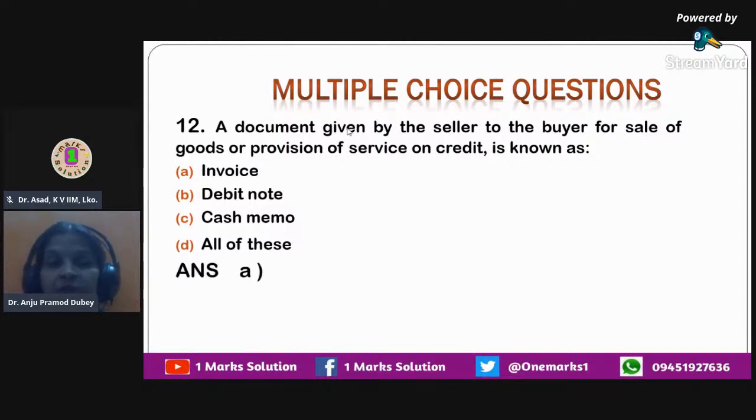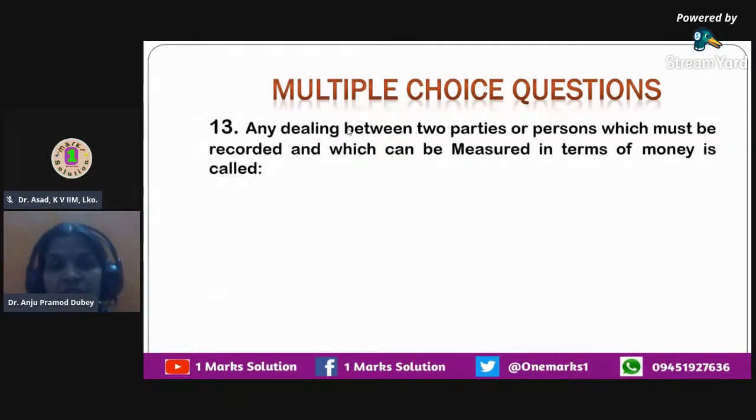So through a proper invoice, you get to know that an invoice is the bill that is given by the seller to the buyer, stating that a certain number of goods are bought on a specific date at this price. So the total bill amount is this much. So now we move on to the next question.